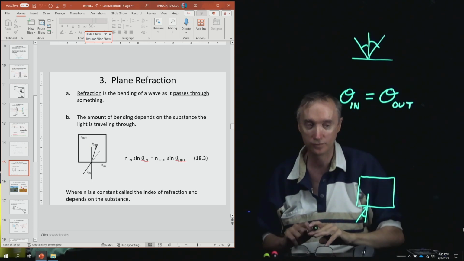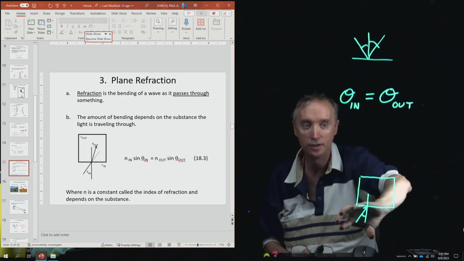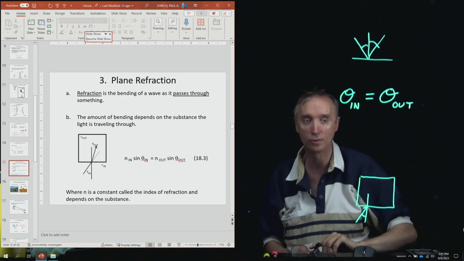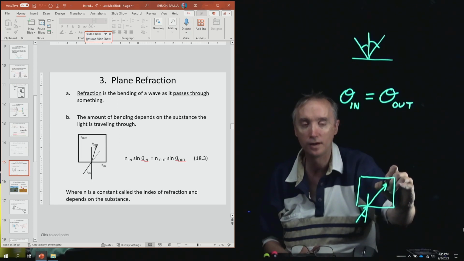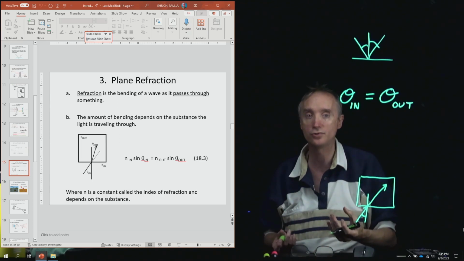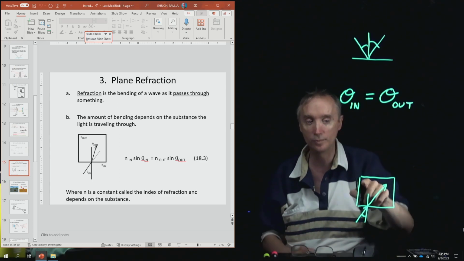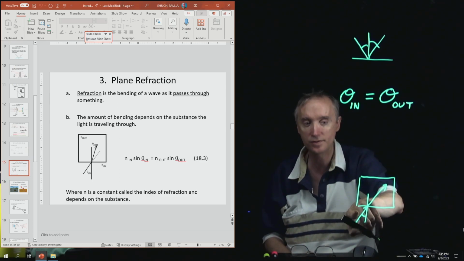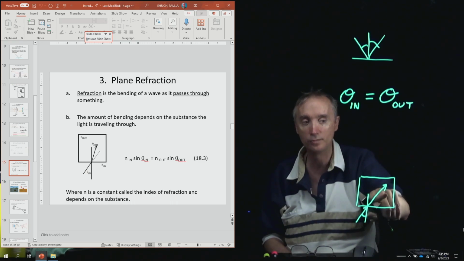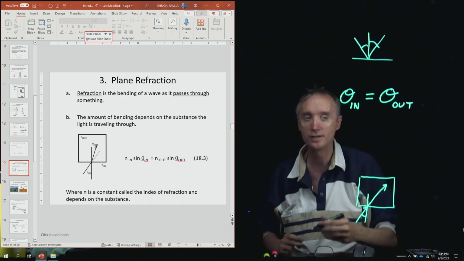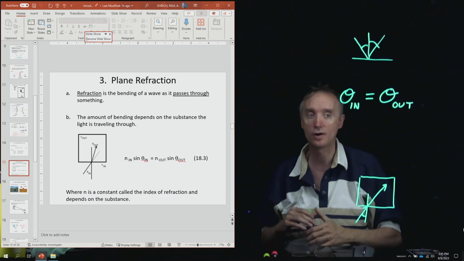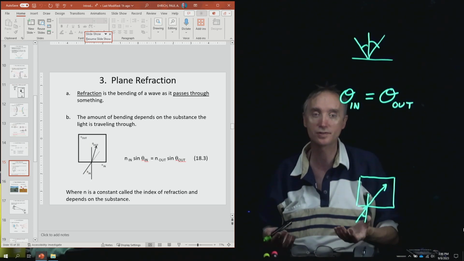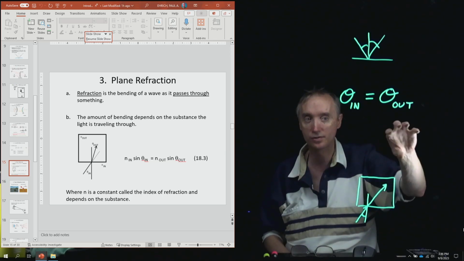So let's pretend that this is air right here. What would happen? Well, the light would just go in a straight line like this. Light would go in a straight line if there was no change in the material. But because it's going from a less dense material into a more dense material, and when I say the word dense, I'm talking about optical density. So how much does it resist light when light tries to travel through it?